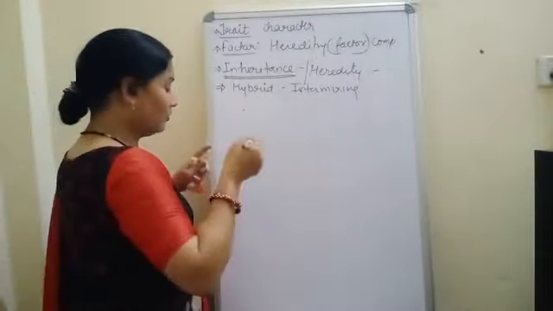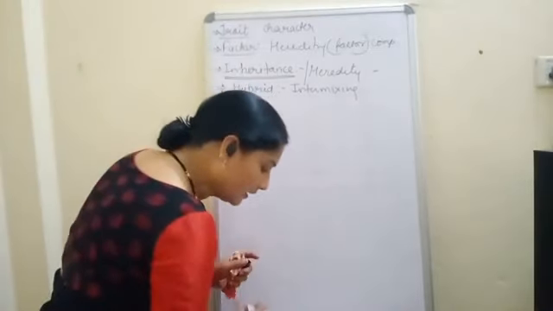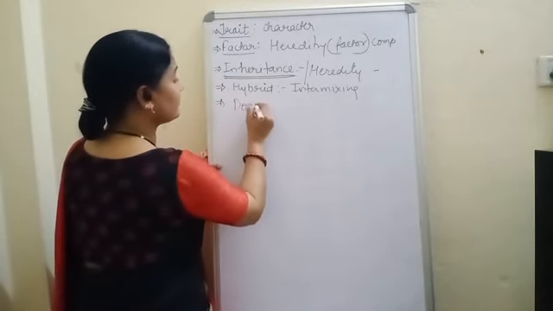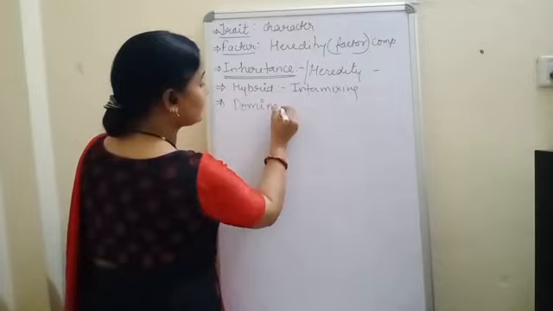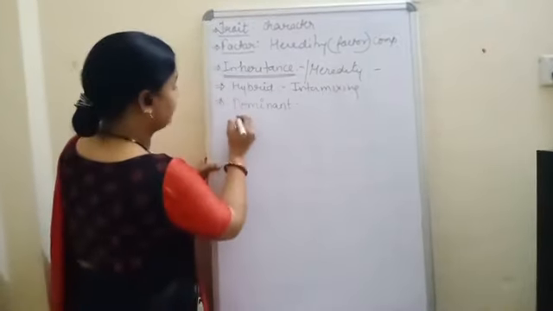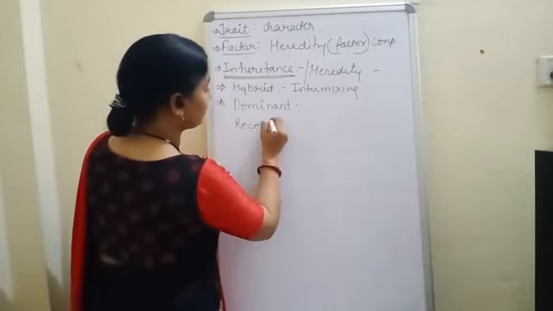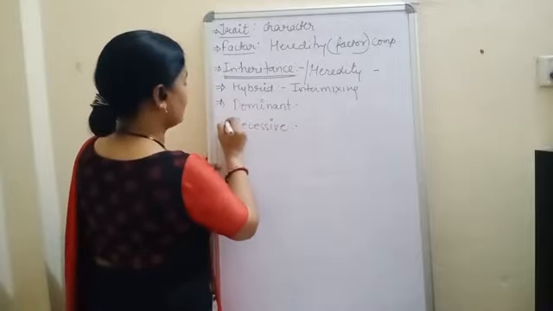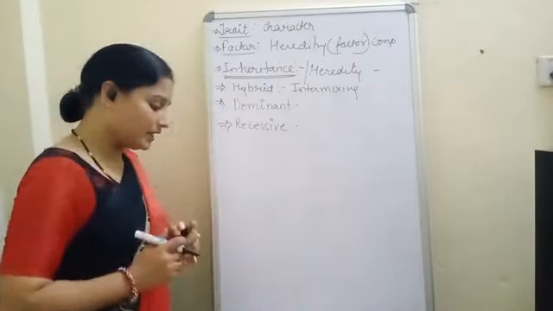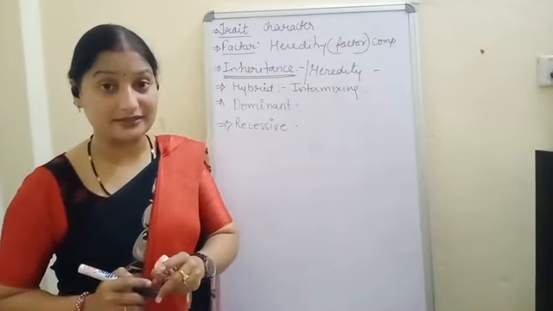Clear? Now your next term is dominant and recessive. See, the meaning of dominant is that it is a gene that can express all its characters.